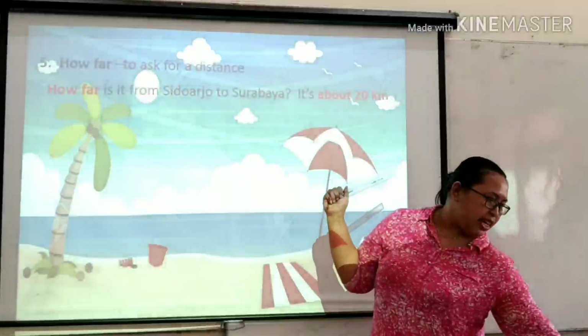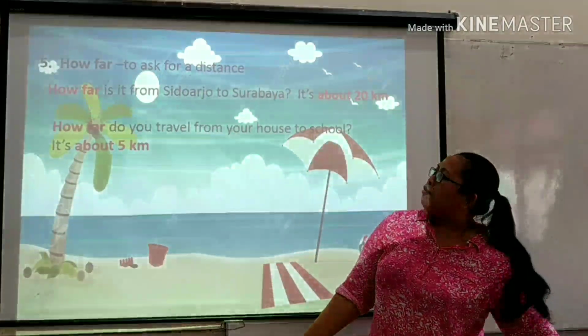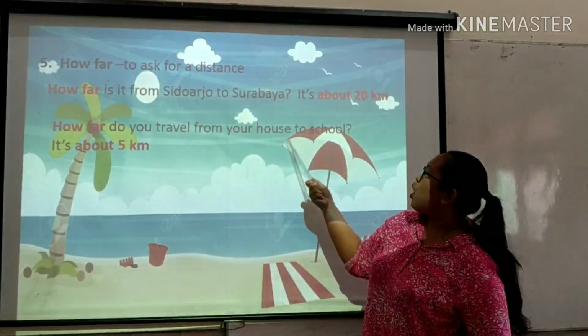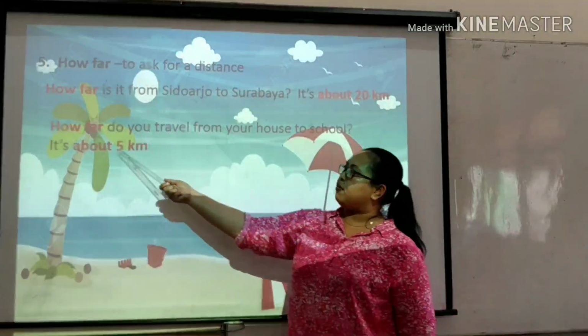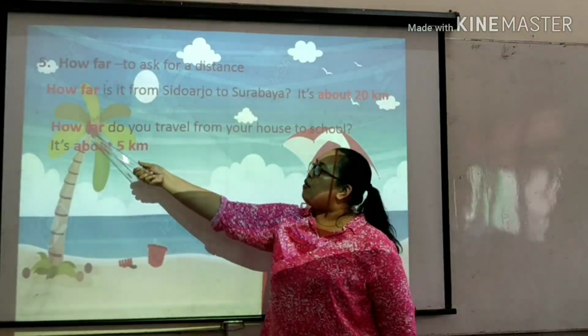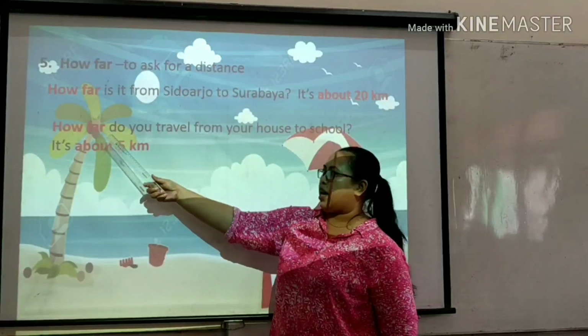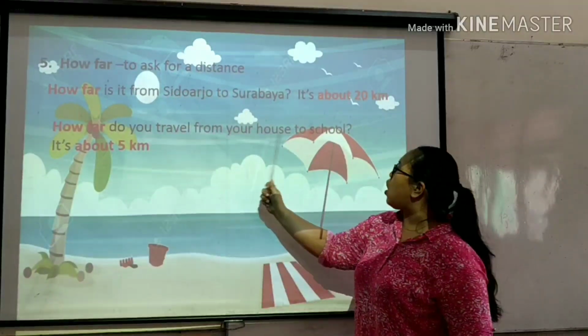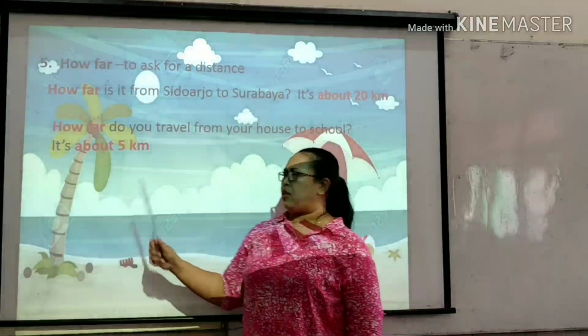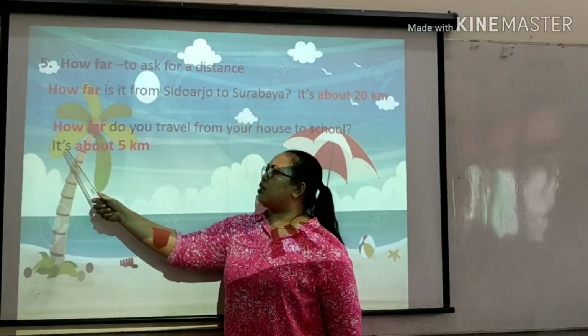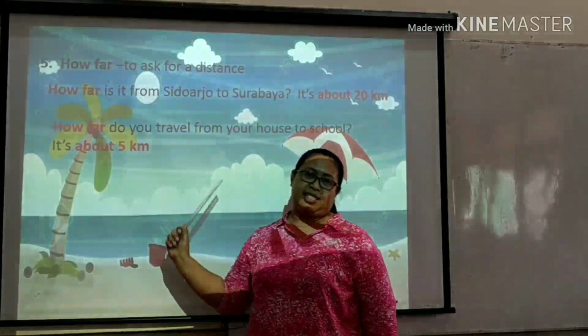Okay. Now let's see. How far do you travel from your house to school? It's about 5 kilometers. How far do you travel? Ma'am, can I use how long? It's okay. How long do you travel from your house to school? But you cannot write about 5 kilometers. You can say it's about 10 minutes.